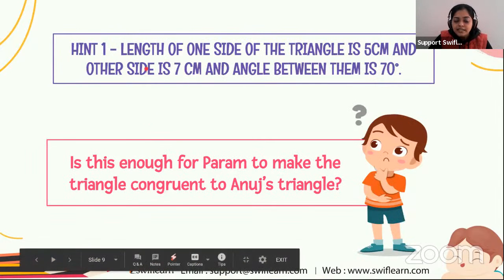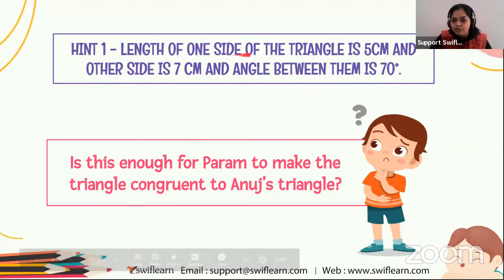And here is the second hint that Anuj gave to Param. The length of one side of the triangle is 5 centimeters and the other side is 7 centimeters, and the angle between them is 70 degrees. So what do you all think? Is this enough for Param to make a triangle congruent to Anuj's triangle?